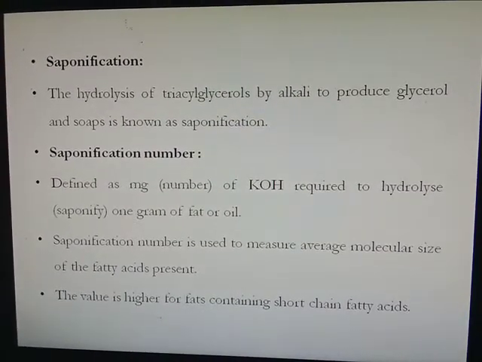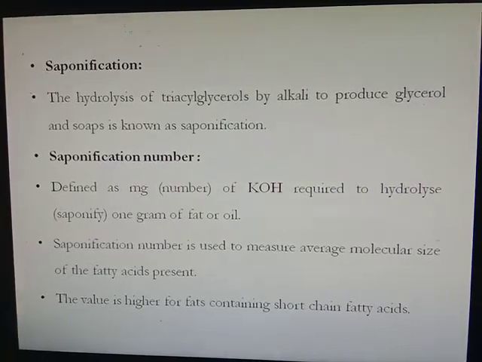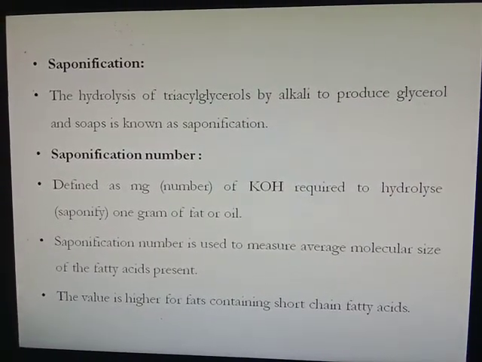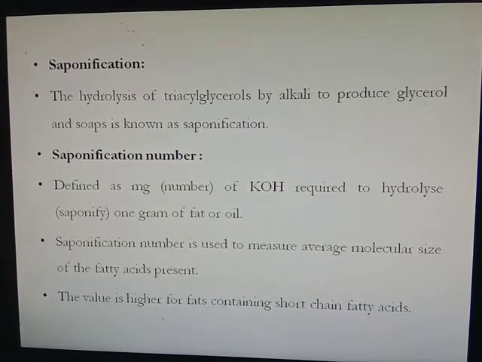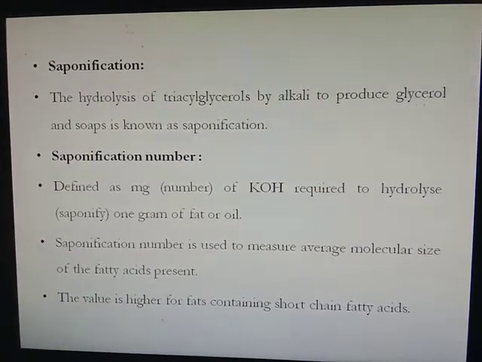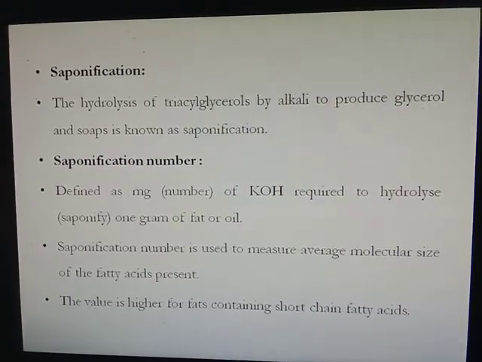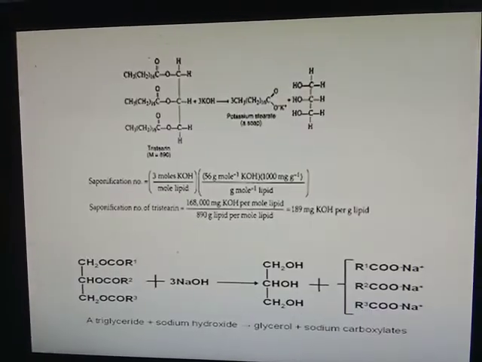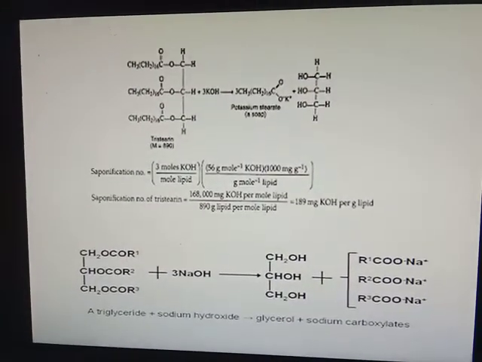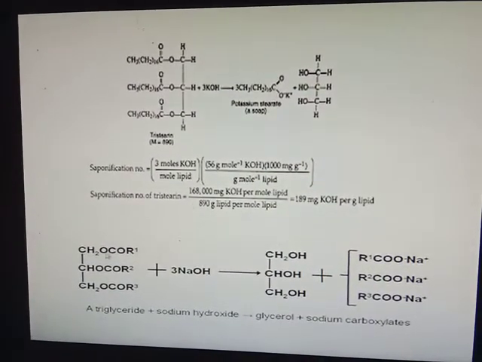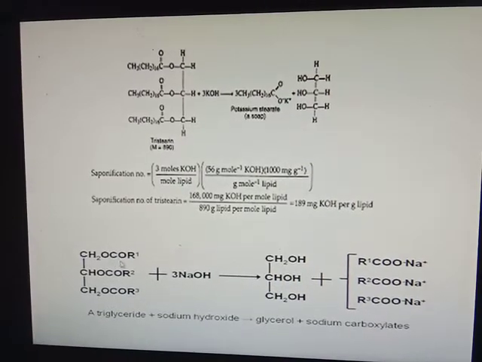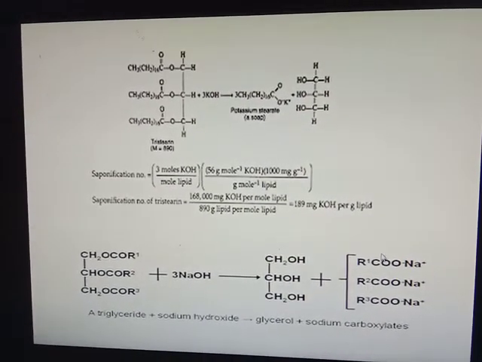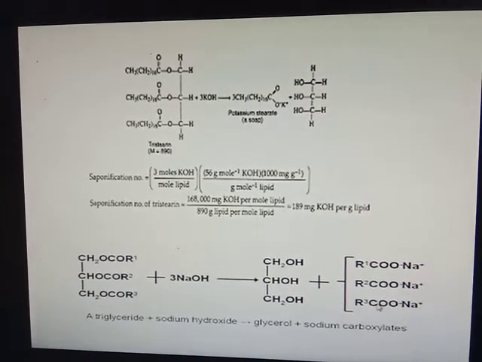The saponification number is used to measure the average molecular size of the fatty acids present in triacylglycerol. The saponification number is higher for fats containing short chain fatty acids. In the saponification reaction, triacylglycerol reacts with alkali to produce glycerol and soap of fatty acid.